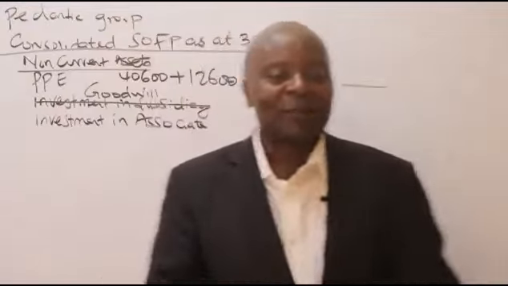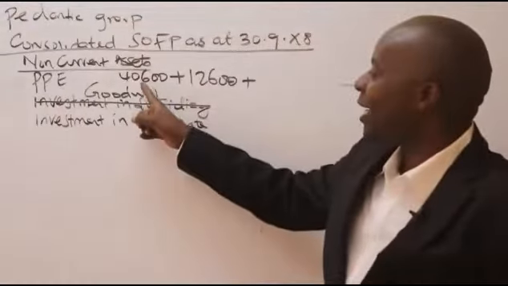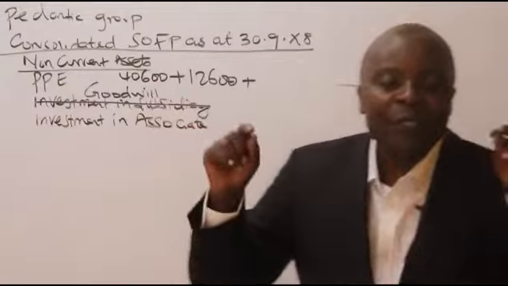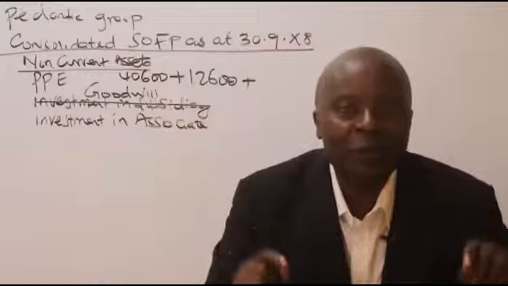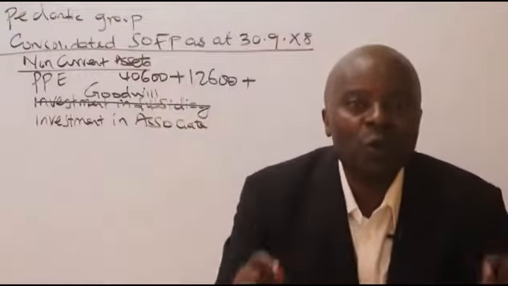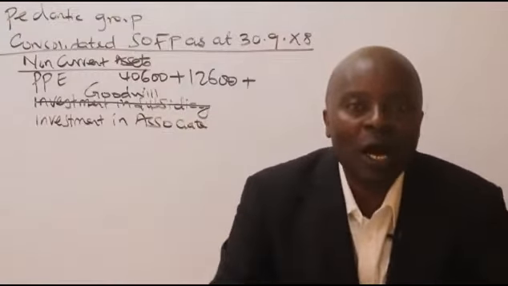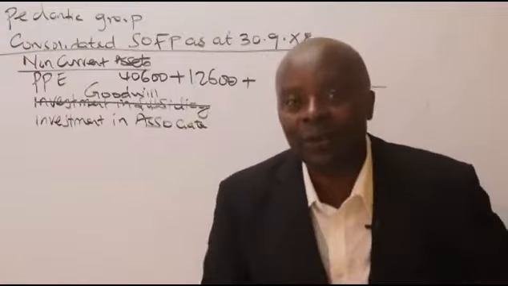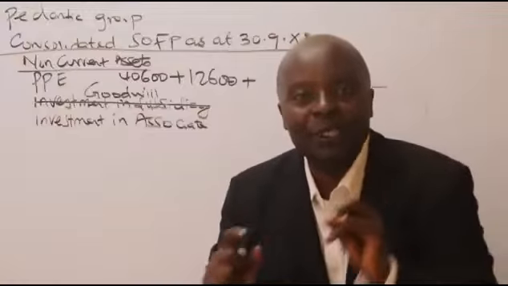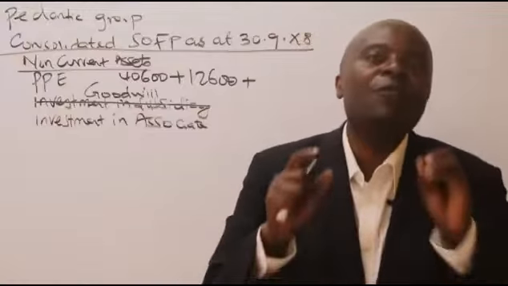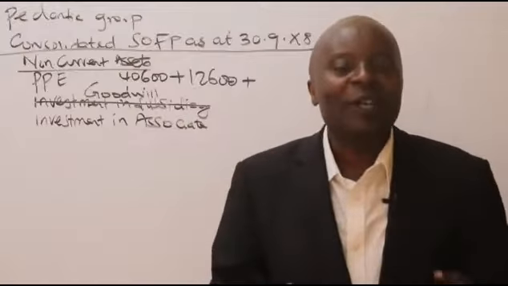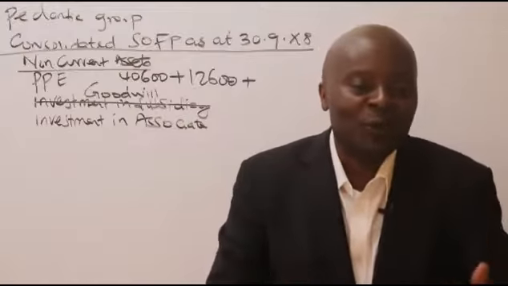I know some students in this case will start telling you to lift your calculator up and then you start adding nothing. A good student knows that for property, plant, and equipment, normally, as a good parent company, before you acquire a subsidiary on the date of acquisition, it will be important for you to do some background check, some due diligence, and to bring in valuers. So you need to ask yourself, do we have any revaluations?